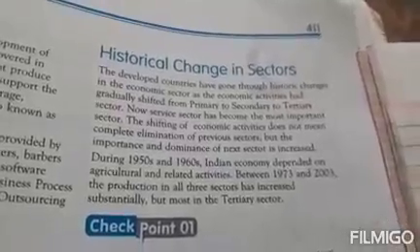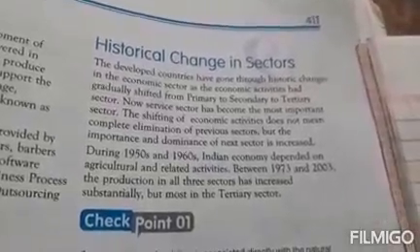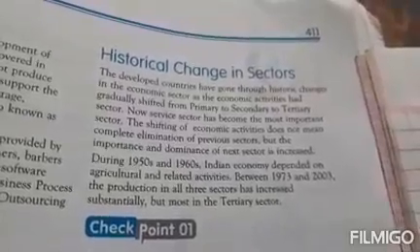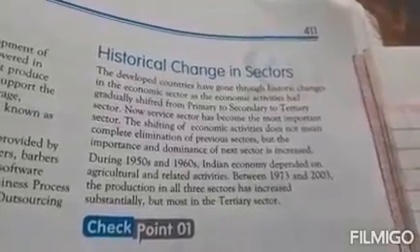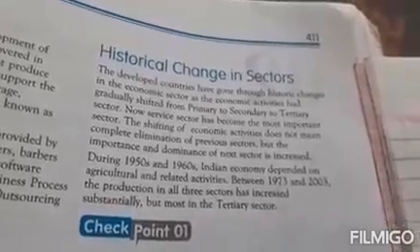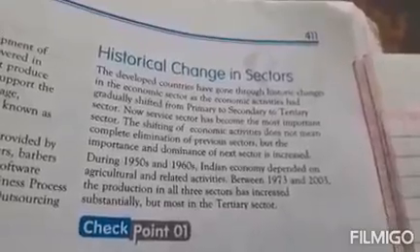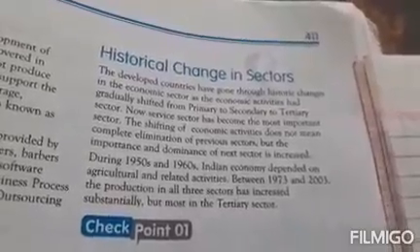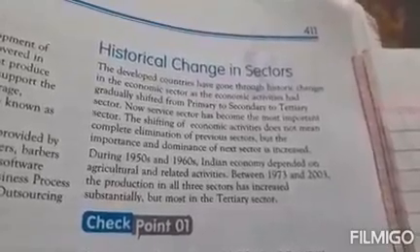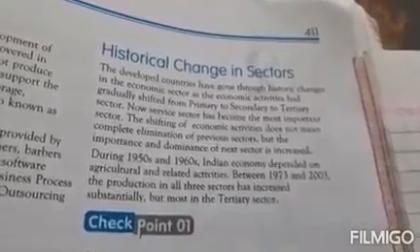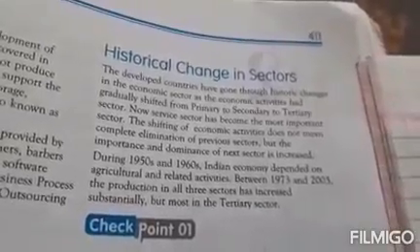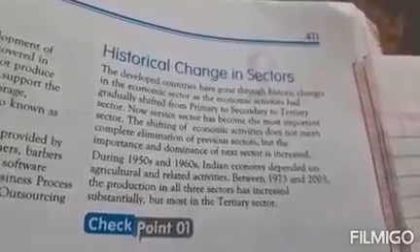Now we move on to the historical change in the sectors. In this we will learn about the changes that happened in the primary, secondary, and tertiary sectors in history. Since the beginning, the most important sector was the primary sector, as people were mostly dependent on agriculture. But with the change of time, within a few hundred years, industries were set up.